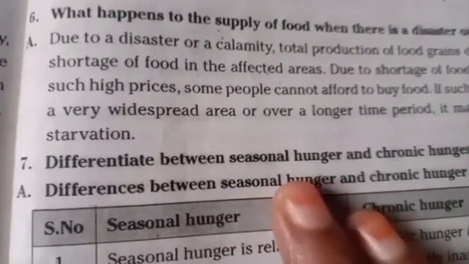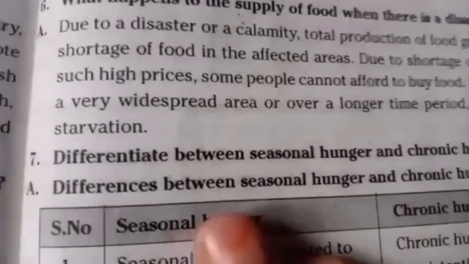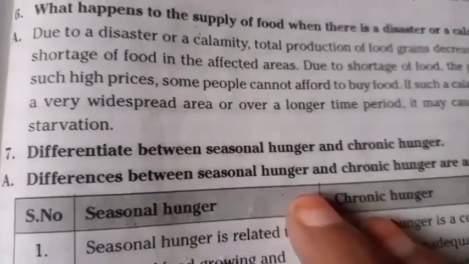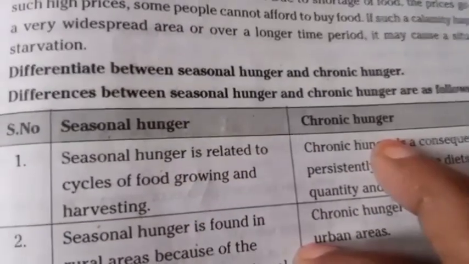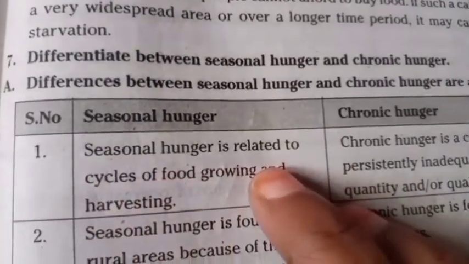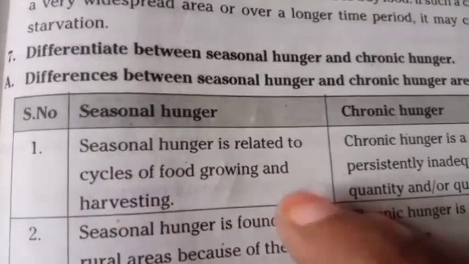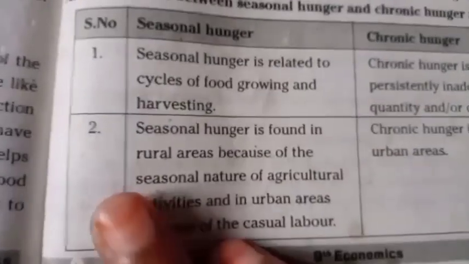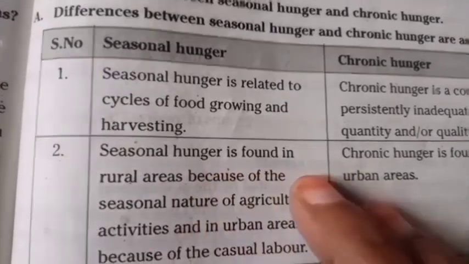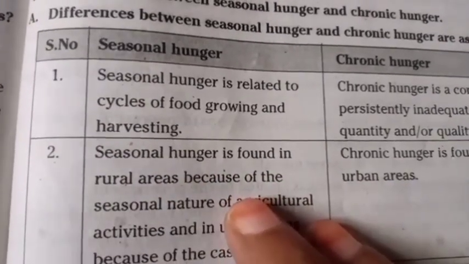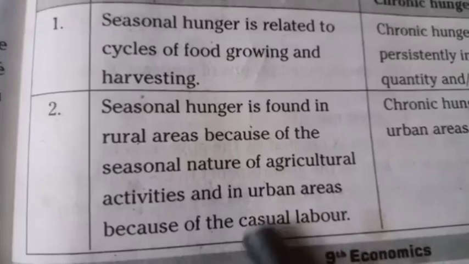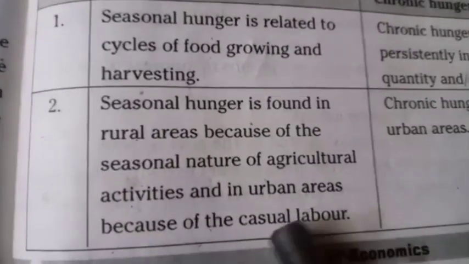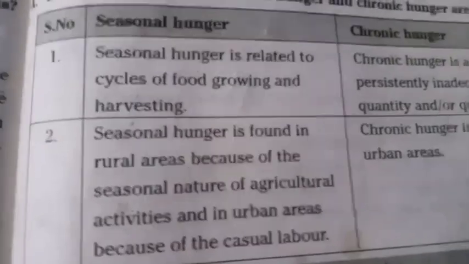Seventh question. Differentiate between seasonal hunger and chronic hunger. Answer. Differences between seasonal hunger and chronic hunger are as follows. Serial number 1. Seasonal hunger is related to cycles of food growing and harvesting. 2. Seasonal hunger is found in rural areas because of the seasonal nature of agricultural activities and in urban areas because of casual labor.